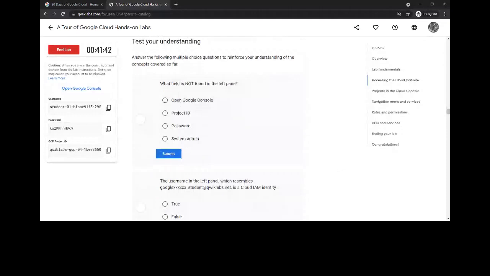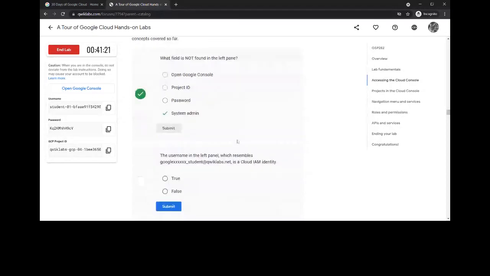So here we need to answer these questions. What field is not found in the left pane? So this is the left pane. As you can see here, there is nlab, open Google console, username, password, GCP project ID. So what field is not found in it? System admin field is not found.